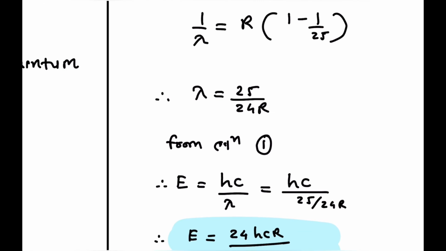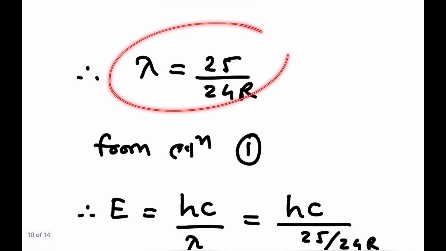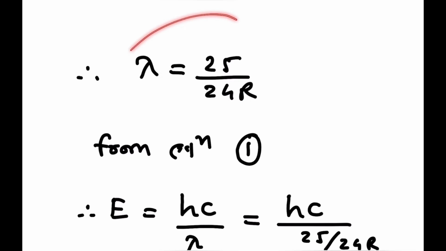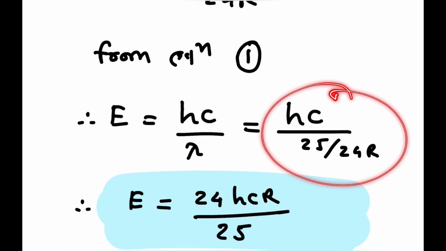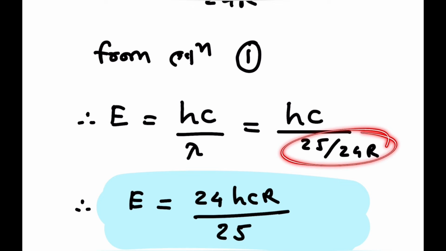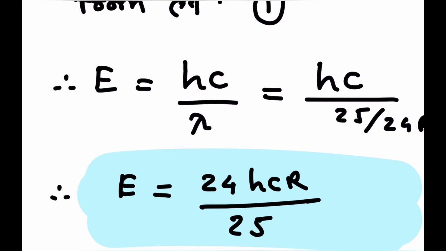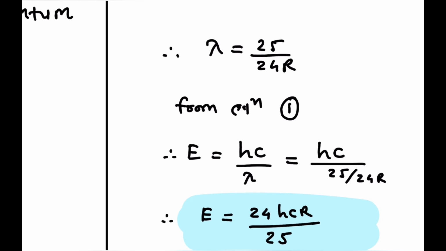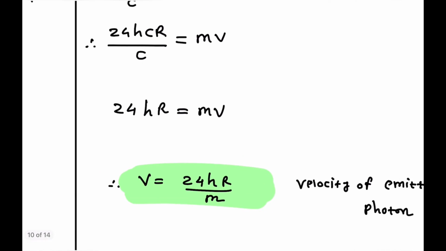So from equation 1, E is equal to hc by lambda, that is the energy of the photon. Put the value of lambda, equal to 25 by 24R, in this expression of the energy of the photon. We get hc divided by 25 by 24R. So 24R comes to the numerator, and the energy of the photon is E equal to 24 hcR divided by 25, where h is the Planck's constant, c is the speed of light in vacuum or free space, and R is the Rydberg constant. Now we have to find the velocity of the emitted atom.